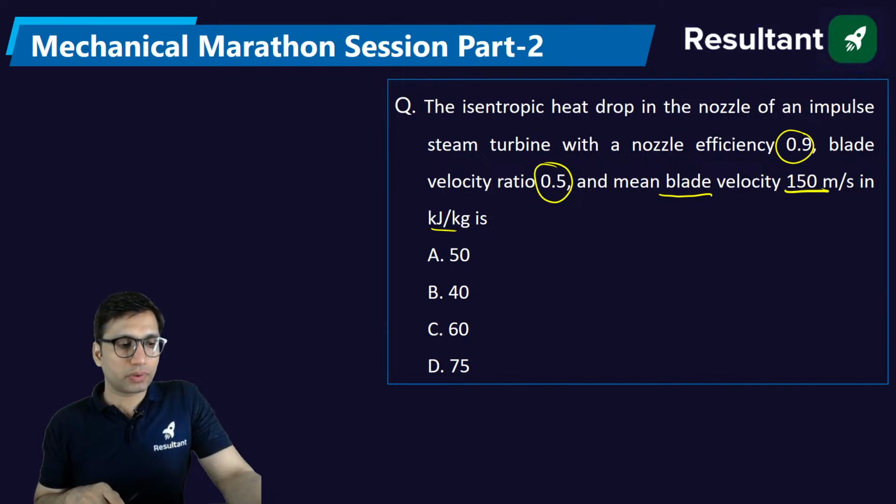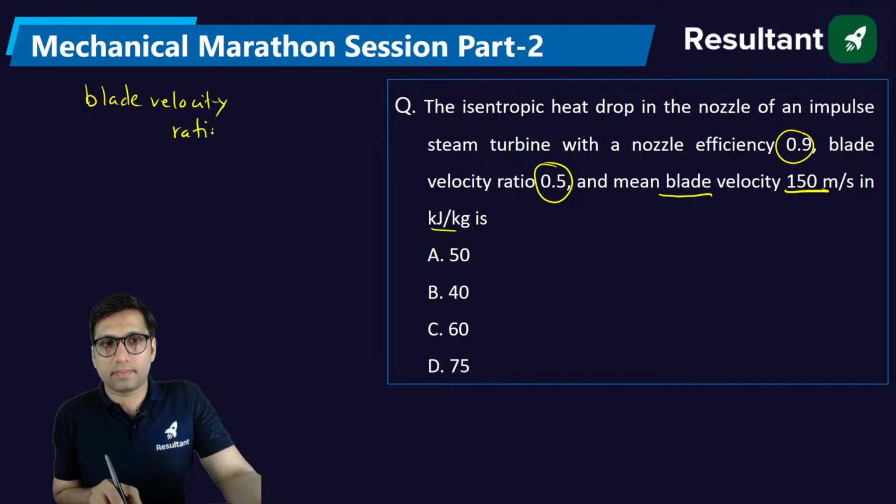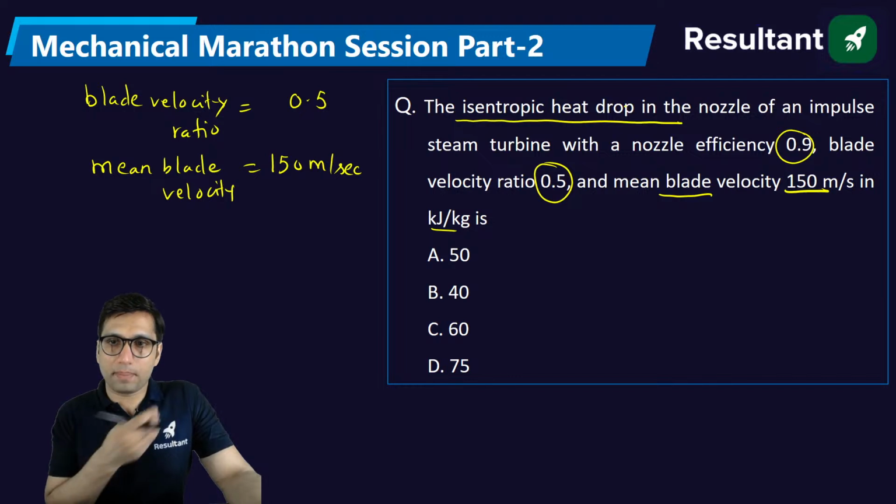How to solve this question? How are you going to solve this question? So blade velocity ratio, what is blade velocity ratio, my dear? Blade velocity ratio is given in this question, that is 0.5, and they have given the mean blade velocity, 150 meter per second. But they are asking you to find the isentropic heat drop in the nozzle.